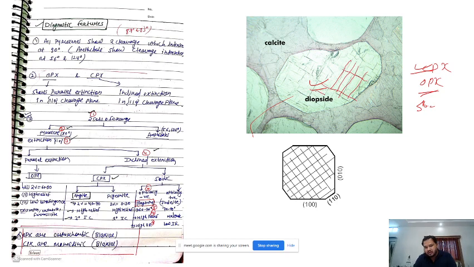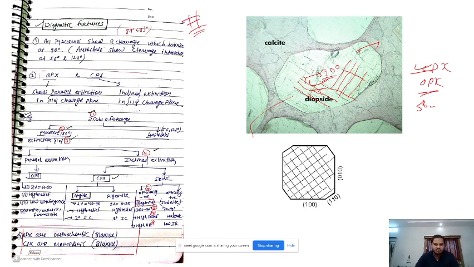You can see this. See, in thin section itself it is so clearly visible that the angle between two sets of cleavages is 90 degree. So this becomes the distinguishing property of these. So okay, so see, diagnostic property. Sometimes they ask a short note on diagnostic property.